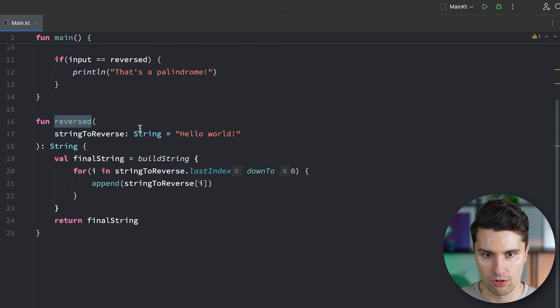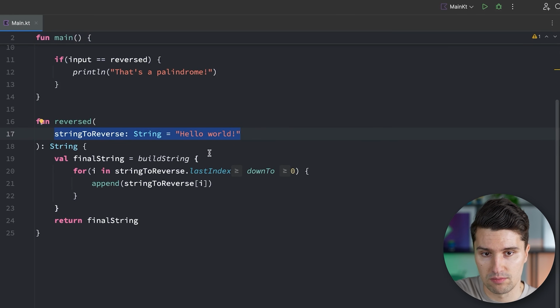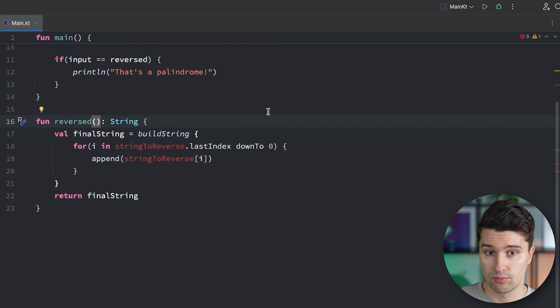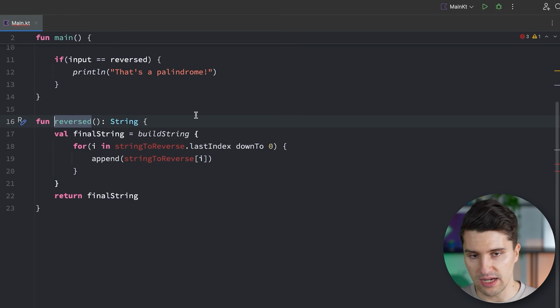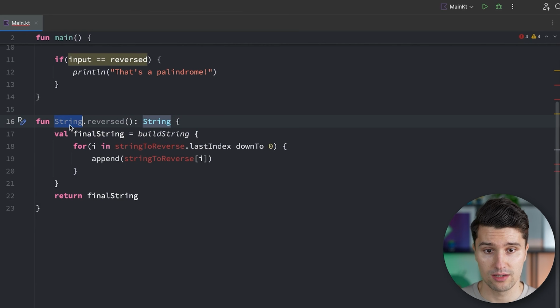Well, that works by going to our reverse function, and all we need to do is specify the type of variable or object that we can call this function on. So now we don't need the string to reverse anymore as a normal parameter in these parentheses, so we can get rid of that and just have opening and closing parentheses to say we don't have any direct arguments in this function. But before the function name, we now say this function can be called on strings by saying String.reversed. And we could still specify more arguments here.